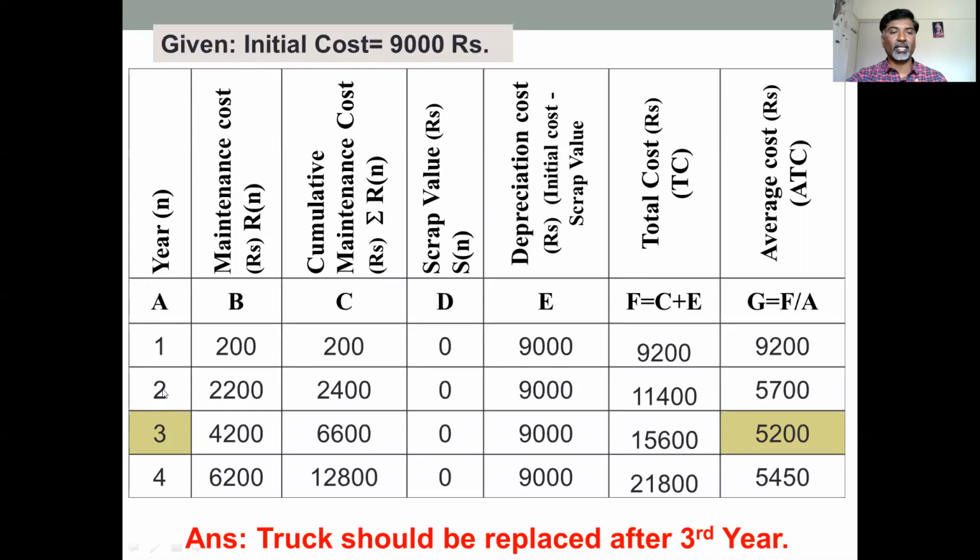In the problem they have given that the maintenance cost increases by 2,000 rupees. So the old cost is 200 rupees, and increased by 2,000 rupees it becomes 2,200 rupees.